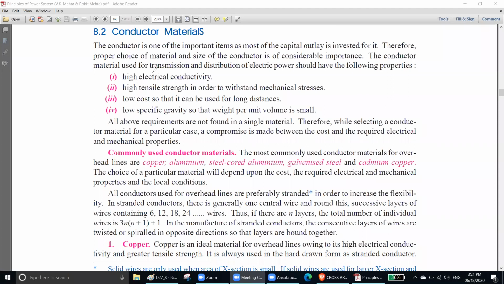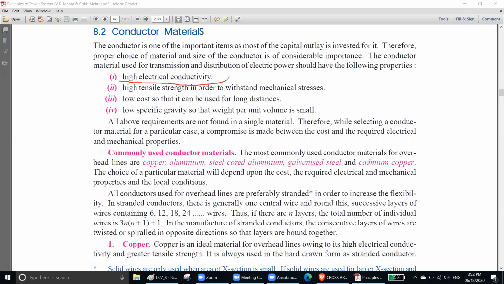Here, these are the properties a good conductor should have for choosing the conductor material. Number one, high electrical conductivity. What are the materials that have high electrical conductivity? Number one is gold, I believe. Or there may be some more conductive material available.